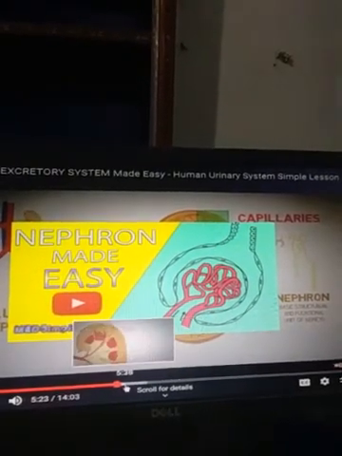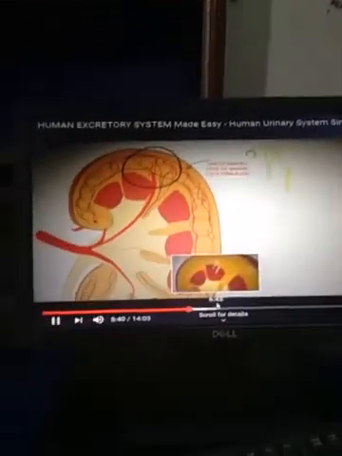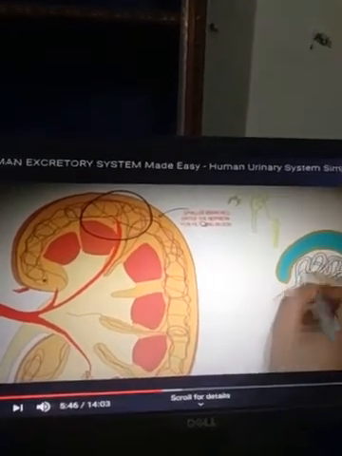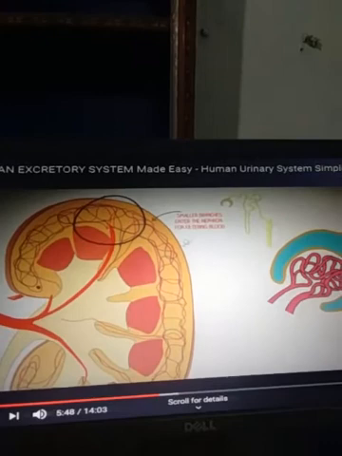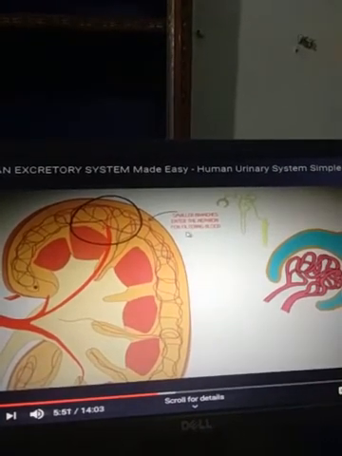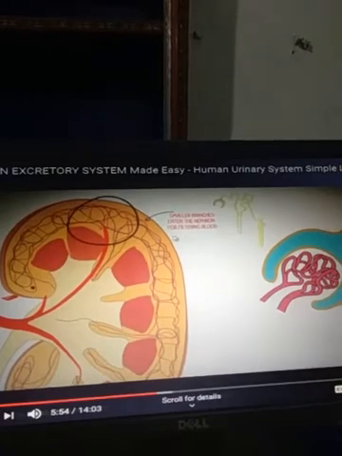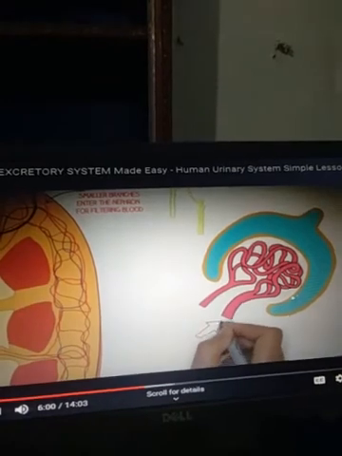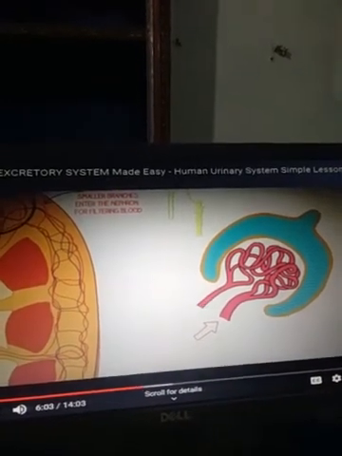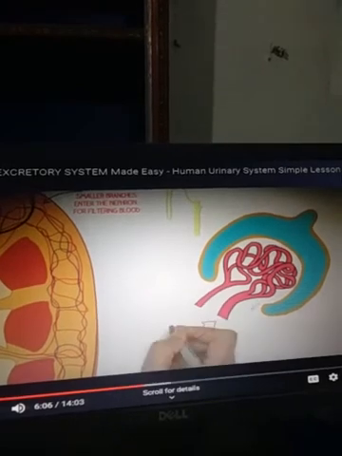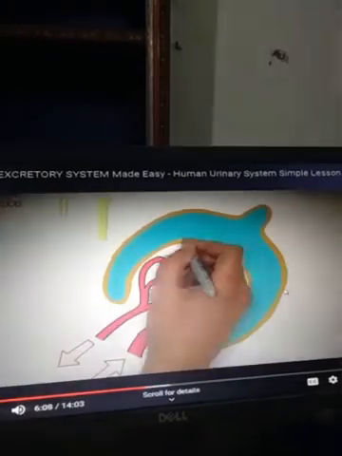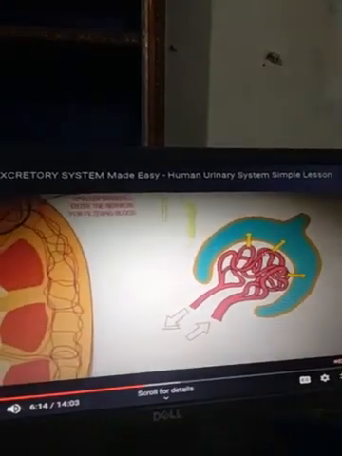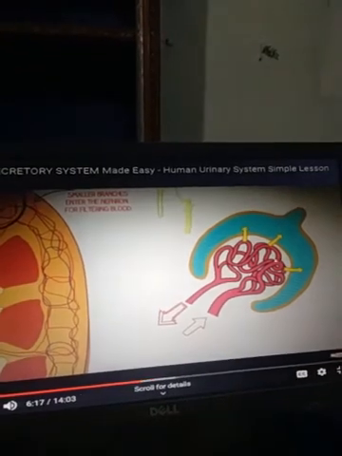Now the next part: smaller substances enter the nephron from the incoming blood. This portion is the cup-shaped structure, the Bowman's capsule. Here a tuft of capillaries, the afferent arteriole, enters the cup-shaped Bowman's capsule, and the efferent arteriole brings blood back from the tuft of capillaries that forms the glomerulus.